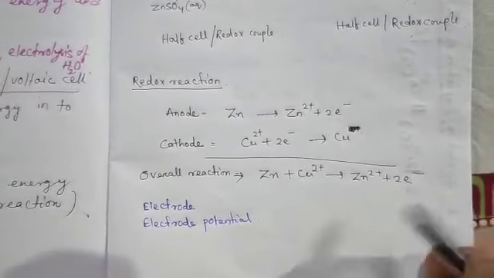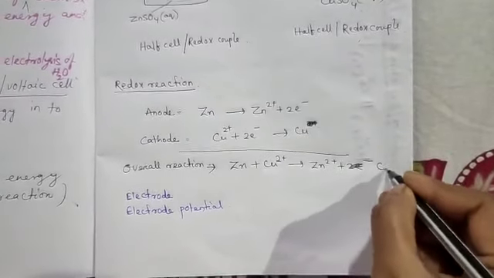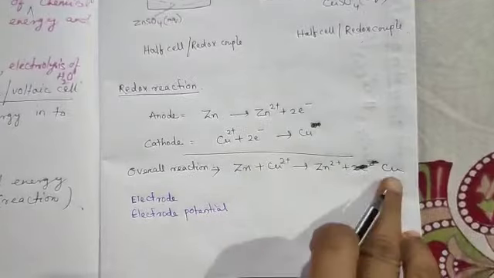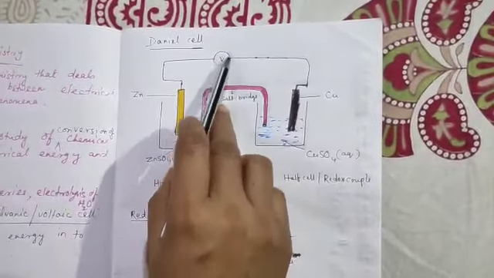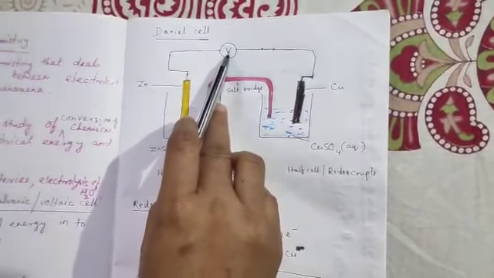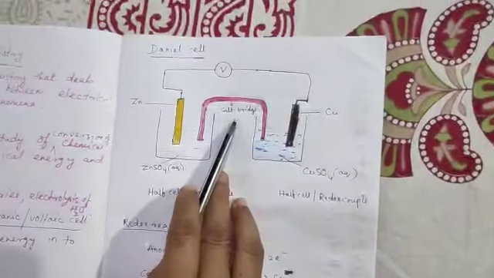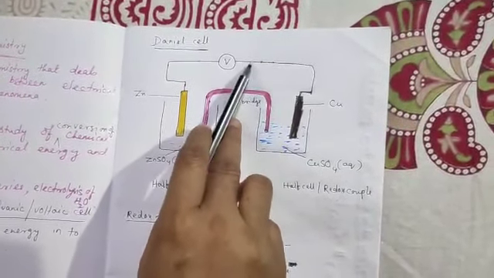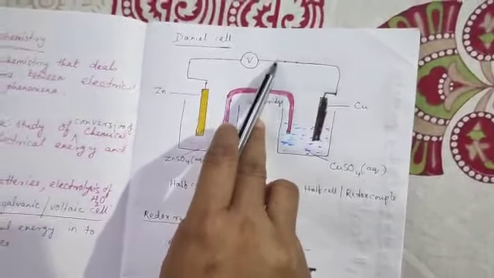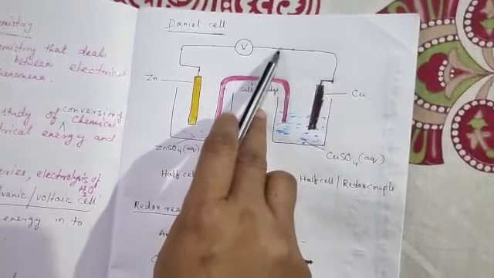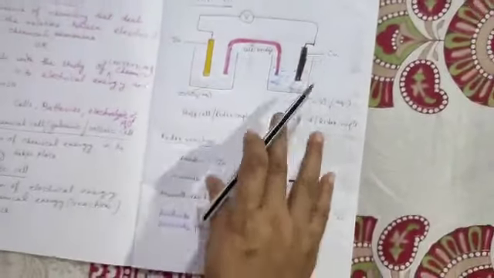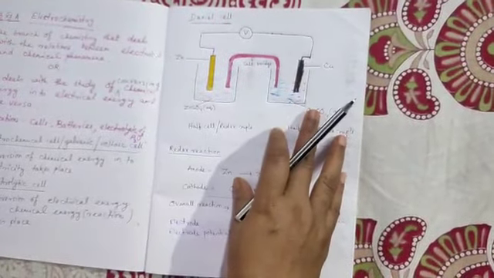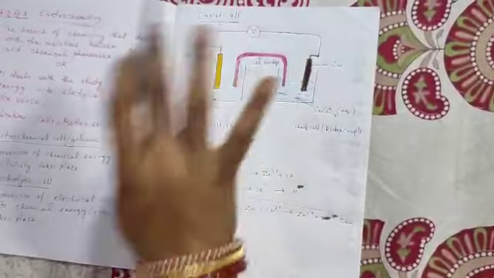Zinc is oxidized, copper is reduced, but this process has taken place indirectly using an external wire. So the voltmeter will give the reading of what voltage or what amount of electricity is obtained through this chemical reaction. And if you use any kind of device here, suppose a bulb is connected, that bulb will glow because of the electricity produced. So this is an indirect redox reaction which is called an electrochemical cell. This particular setup is called the Daniell cell.